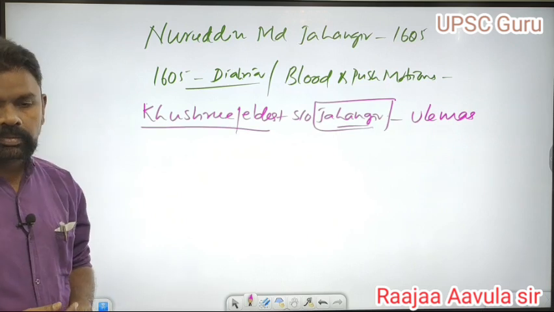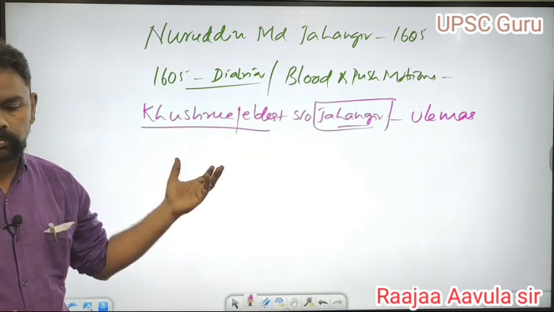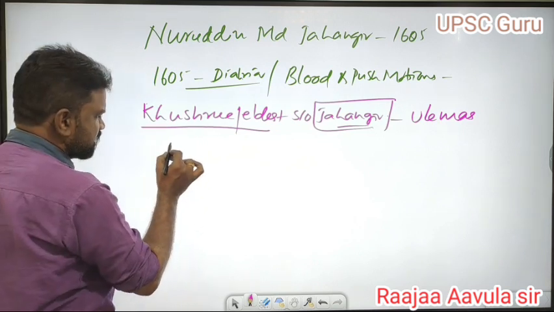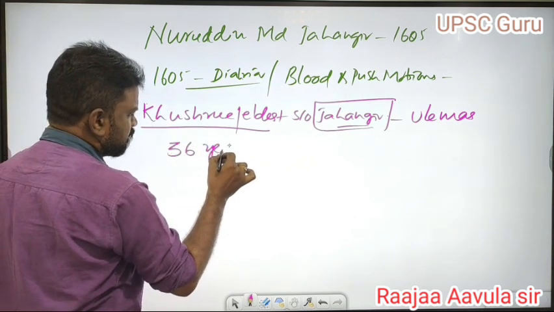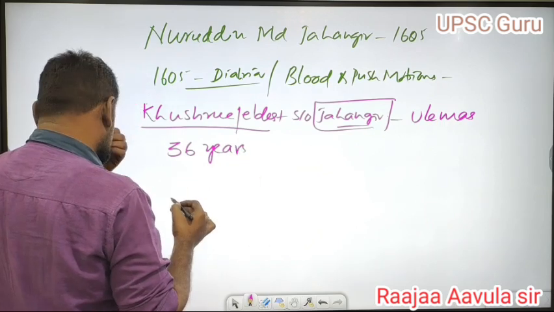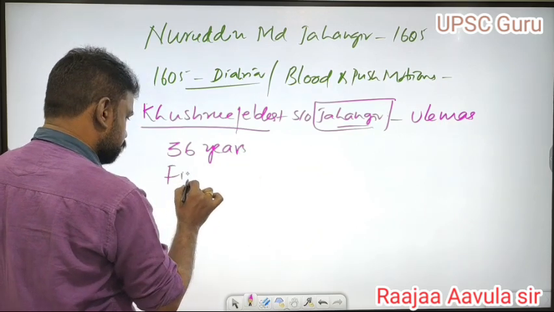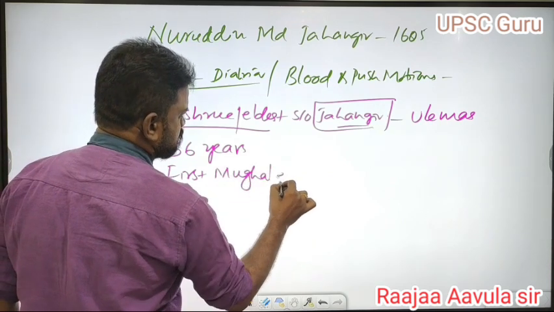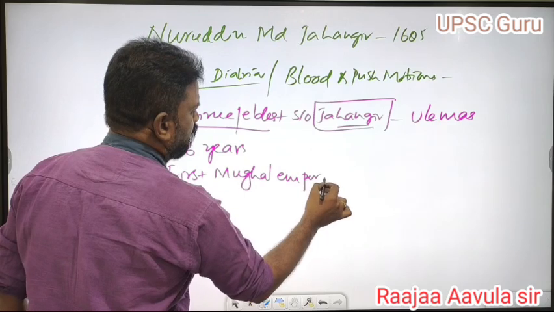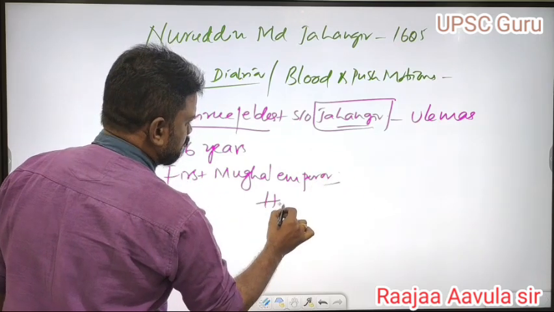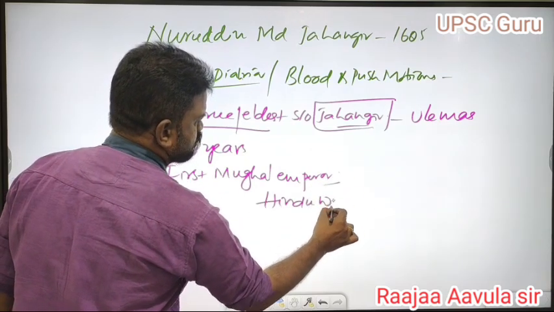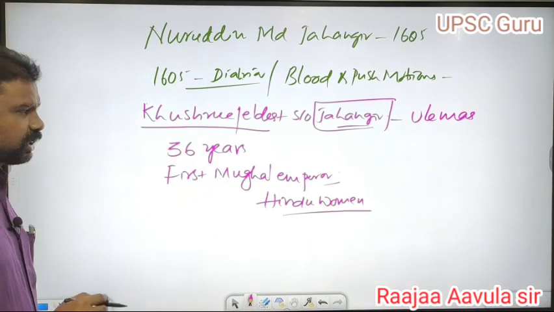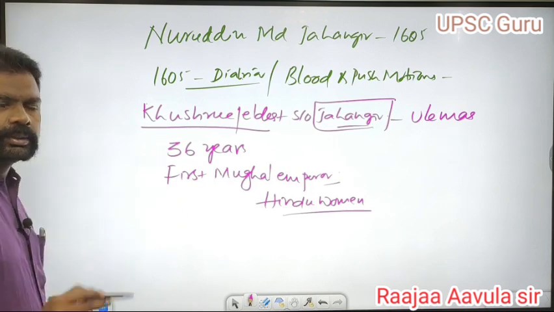Jahangir came to the throne in 1605 at the age of 36 years. Jahangir was the first Mughal emperor who was born to a Hindu woman. This also you can remember.